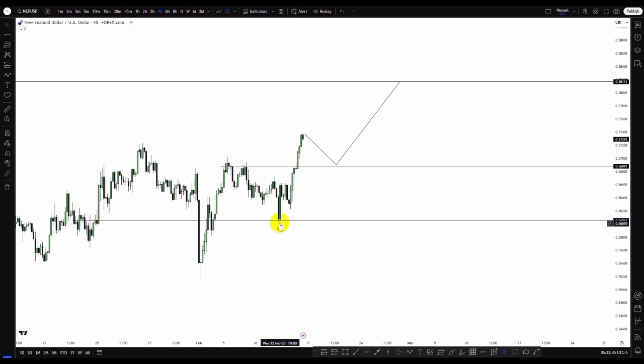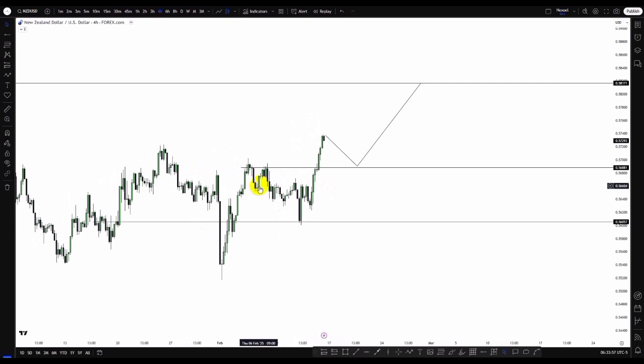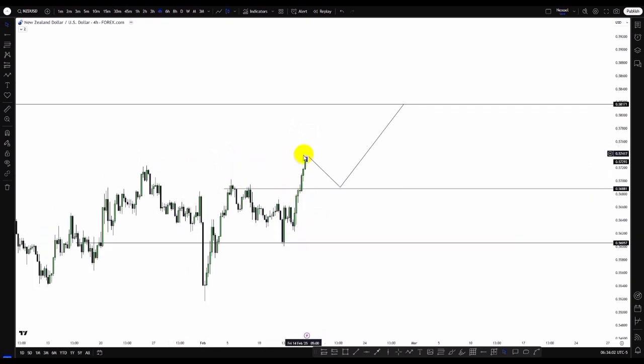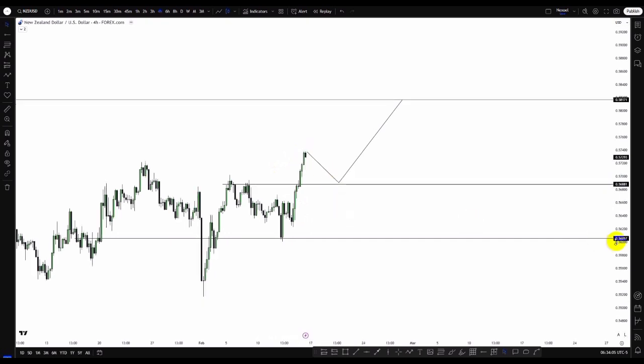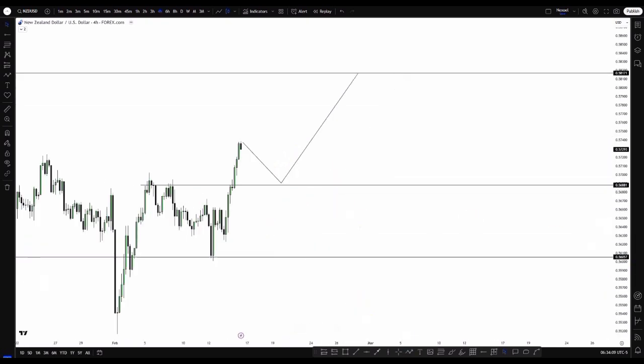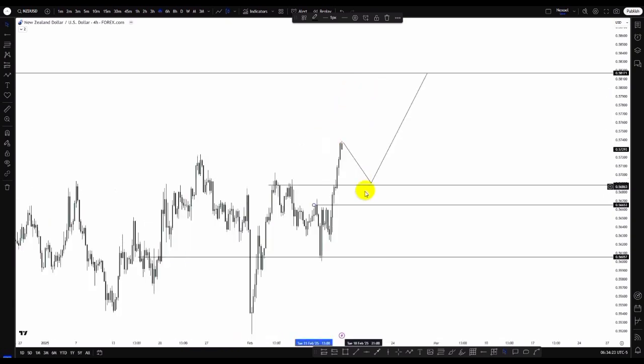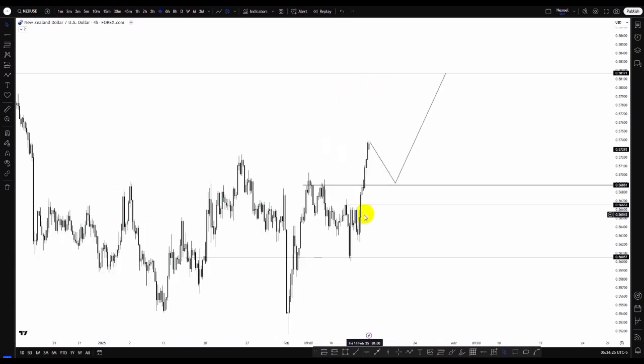Price returned to mitigate the last sell move before the buy move that sponsored this change in state of delivery, and now we can see bullish impulse to the upside. Here the fall of price gave us this movement, price further went down to the downside. So I'm expecting to see the possibility of a return to mitigate this zone, or price may fall lower into this price level here. Here we have a breaker, because this is an up close candle that sponsored the bearish movement that took out this low point. So we could see price dip more into this level before we have the bullish continuation to the upside. So this is my expectation in the NZDUSD.